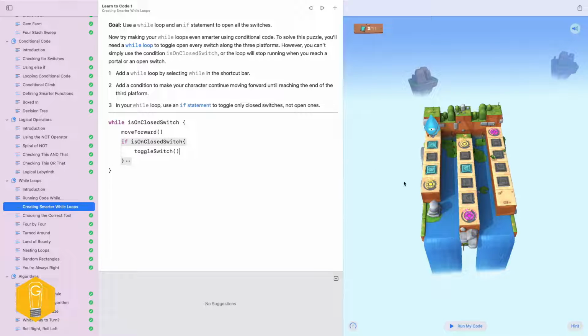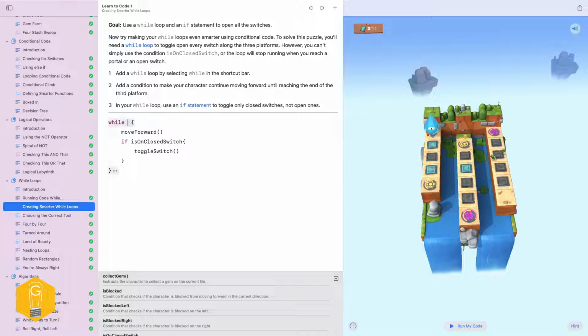Do they give us a hint? Let's see what they say in the hint. You need to carry out a set of actions. They don't give us another hint. Okay. So this actually would never run because we're not on a closed switch. What are our ideas here?